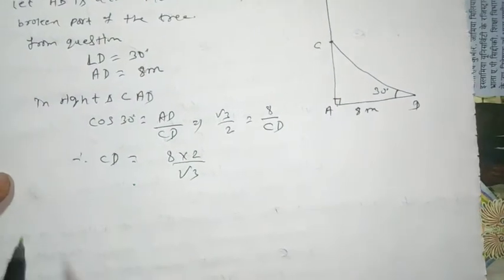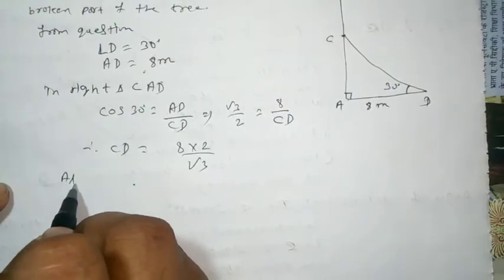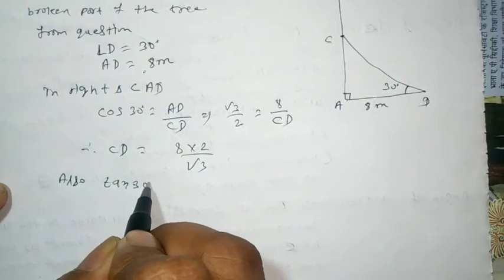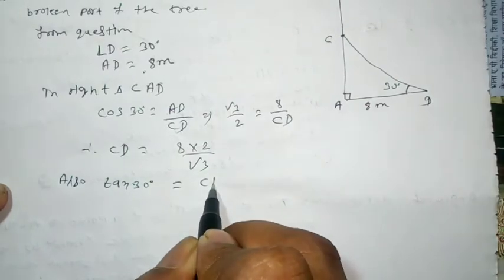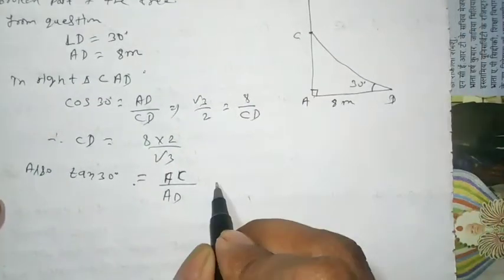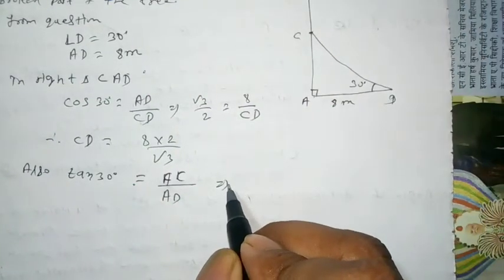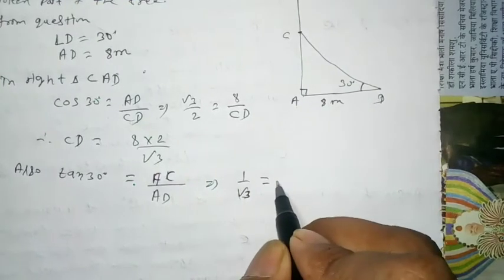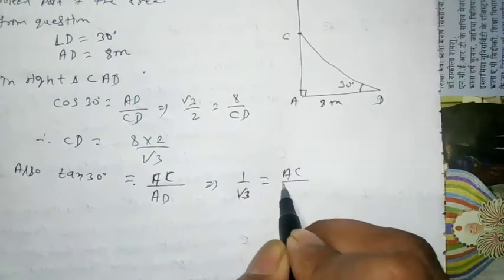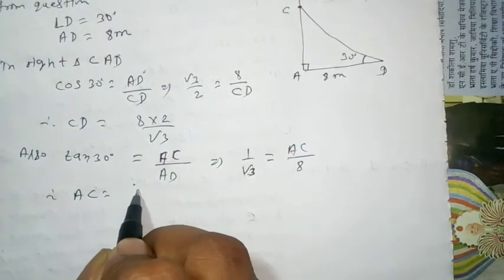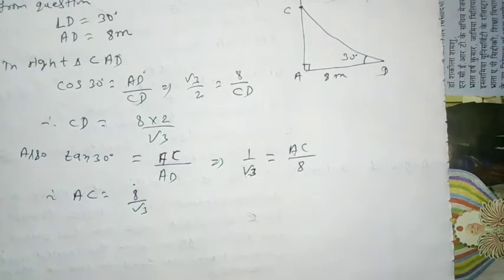Now again, tan 30 degrees is equal to AC by AD, which implies the value of tan 30 is equal to 1 by root 3, which is equal to AC by 8. Therefore, AC is equal to 8 by root 3.